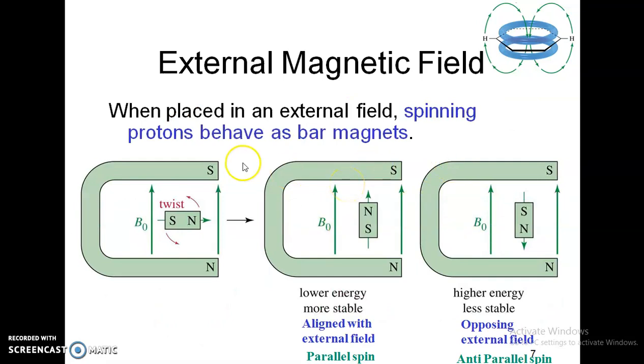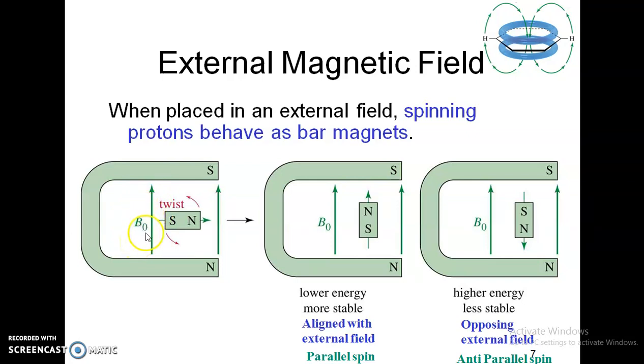Whenever an external magnetic field is applied to the spinning protons, they behave as a magnet. Right now in this picture you will see there are no protons here, but there is a typical spinning bar magnet kept under the external magnetic field. So this bar magnet is present under B0. B0 is the strength of the external magnetic field.